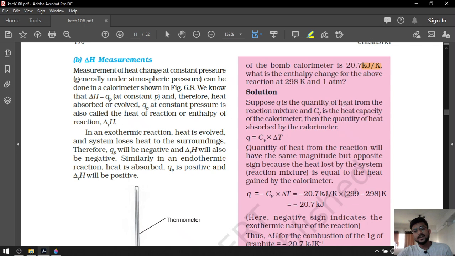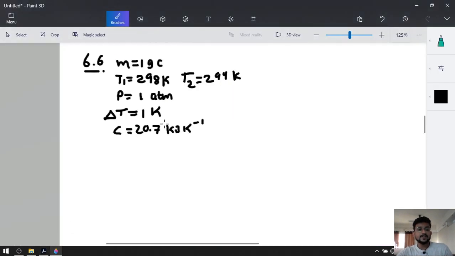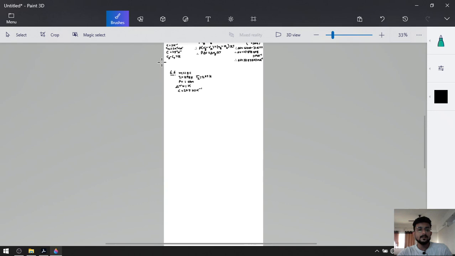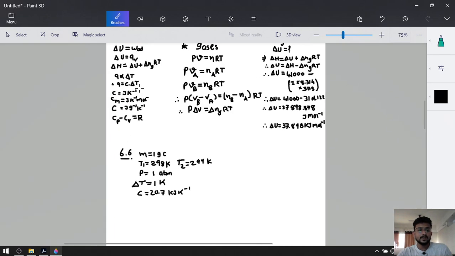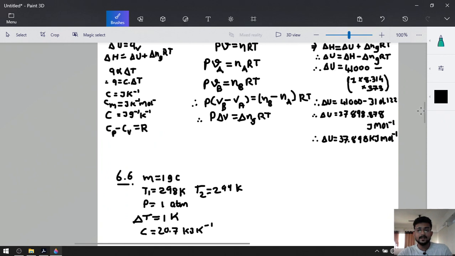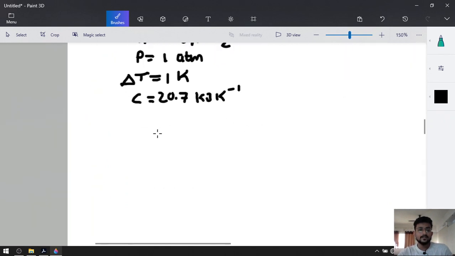Suppose Q is the quantity of heat from the reaction mixture and Cv is the heat capacity of the calorimeter, then the quantity absorbed is given by the formula we have just discovered. What was the formula? Look at this. Q is equal to C delta T. So we are going to use that formula. Simply Q is equal to C into delta T.